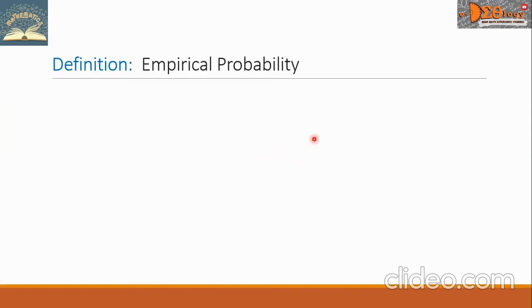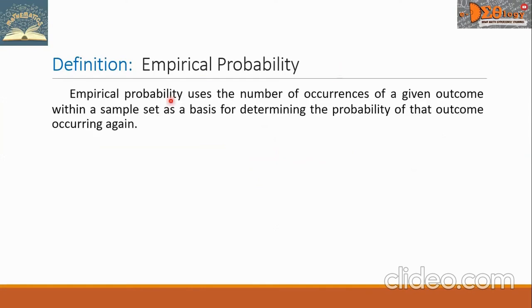Let us define empirical probability. Empirical probability uses the number of occurrences of a given outcome within a sample set as a basis for determining the probability of that outcome occurring again.